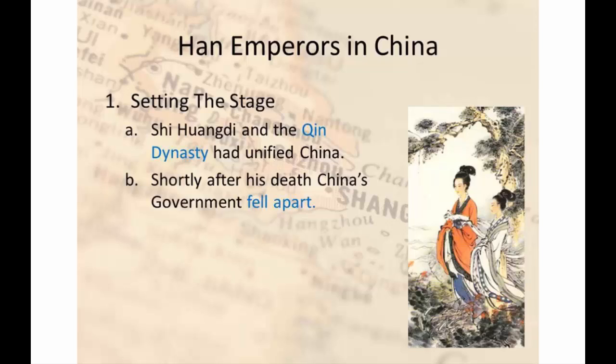Shortly after his death, though, China again fell apart. The son of Shi Huangdi was a poor leader. He lasted only 2 years, and China fell apart back to the local warlords.